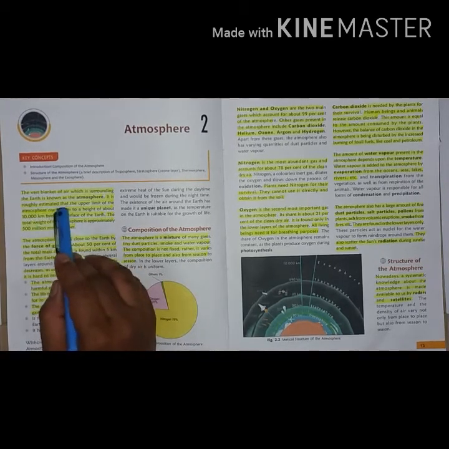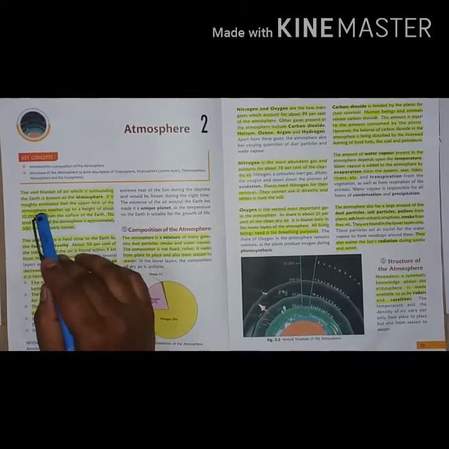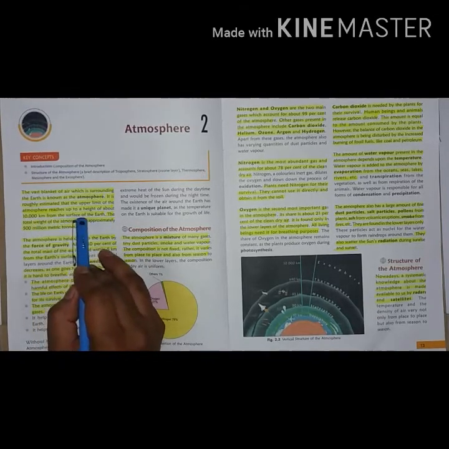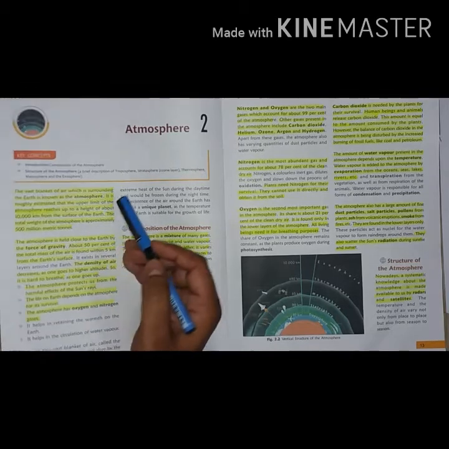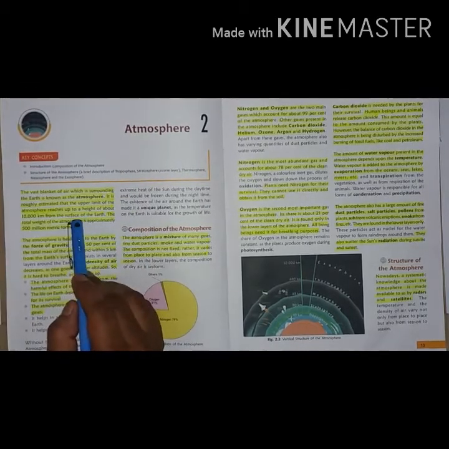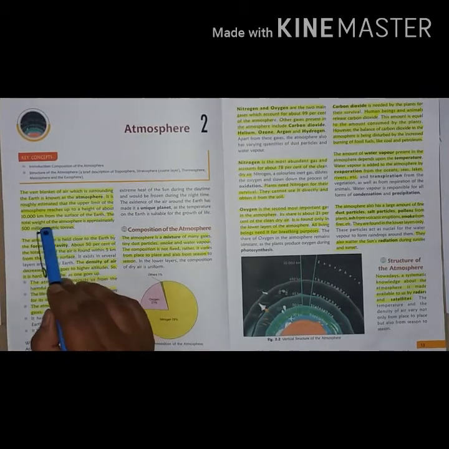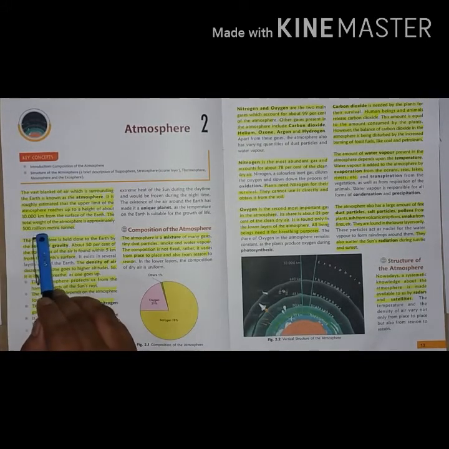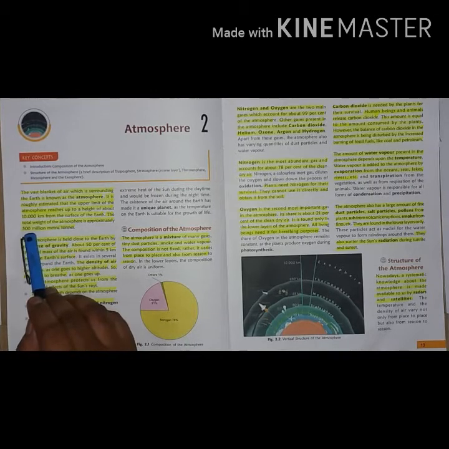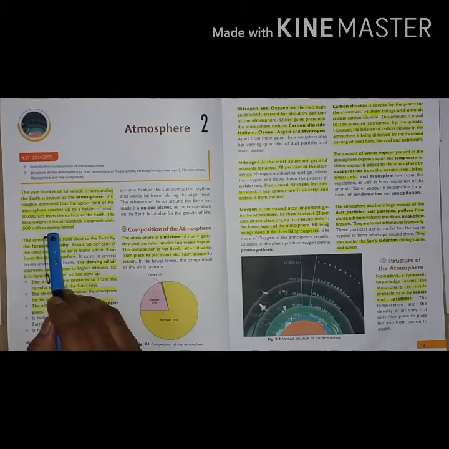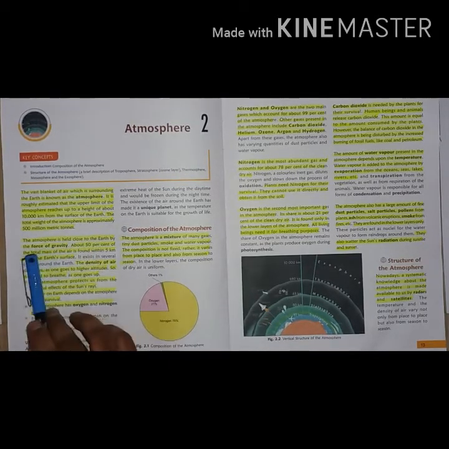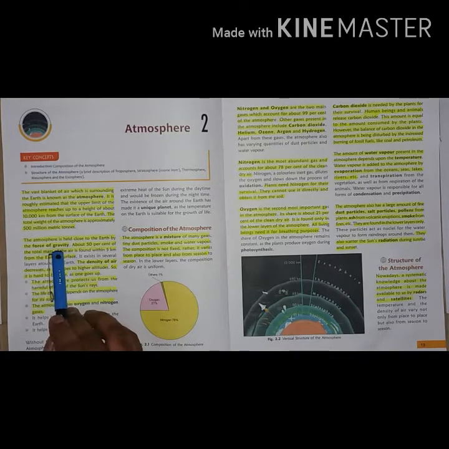It is roughly estimated that the upper limit of the atmosphere reaches up to the height of 10,000 kilometers from the surface of the earth. The total weight of the atmosphere is approximately 500 million metric tons. The atmosphere is held close to the earth by the force of gravity.